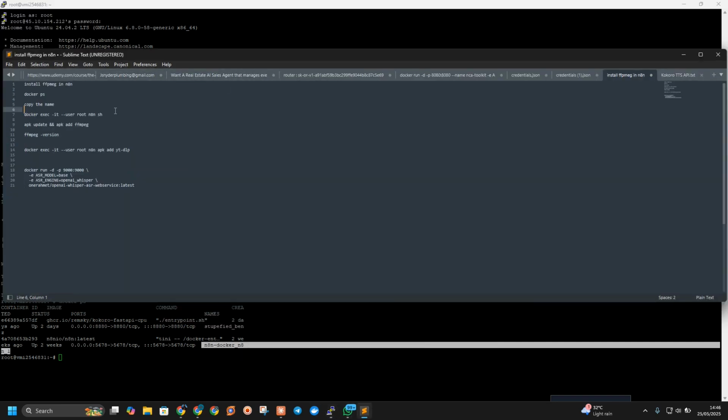Now, after docker ps, you are going to type docker exec -it --user root and input the name here. We want to enter the Docker container as root itself to actually install this.